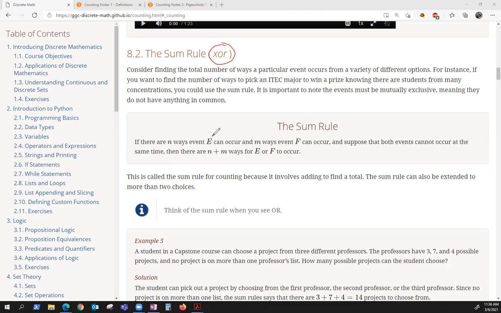The way it's stated, suppose you have event E and it can occur N different ways, and event F, it can occur M different ways, but both events cannot occur at the same time. That's where the XOR part comes in. So the number of ways that E or F can occur is equal to this sum. You're literally just adding them up. So let's do an example.